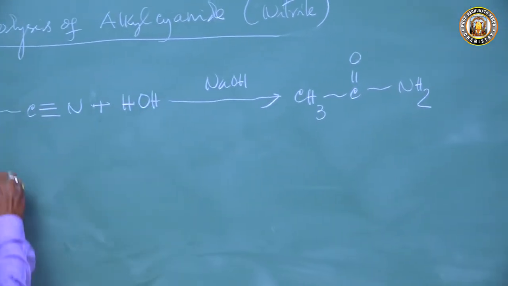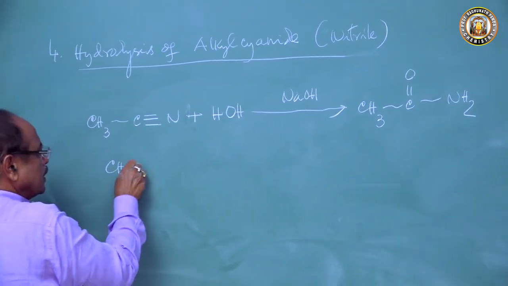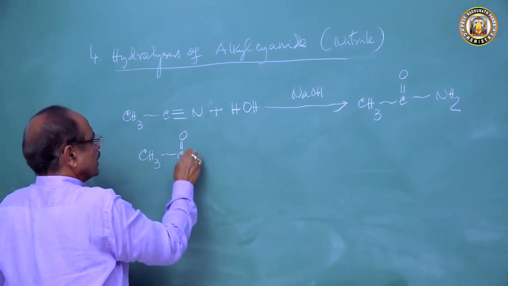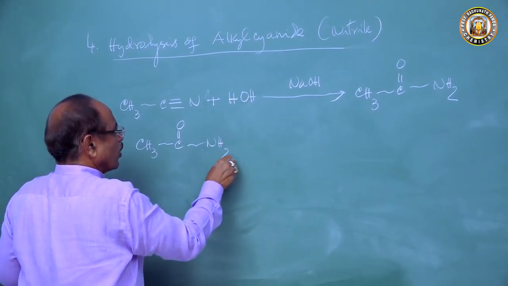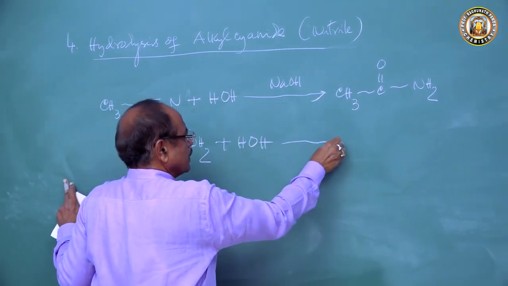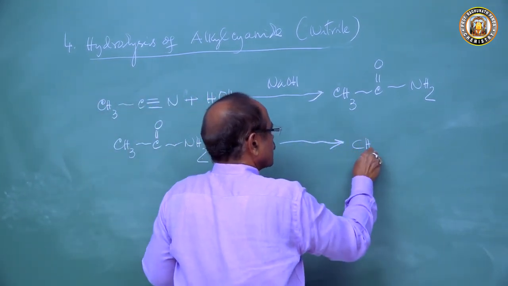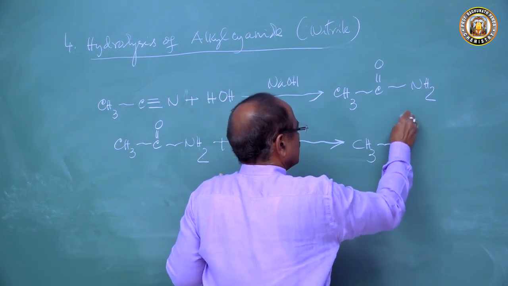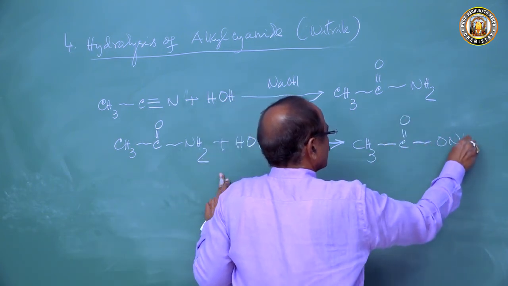Now this amide we got will again go in a similar way with water to form the ammonium salt, CH3COONH4.